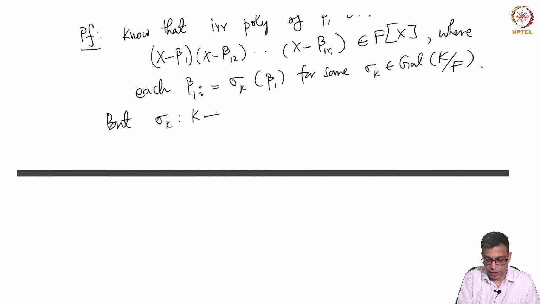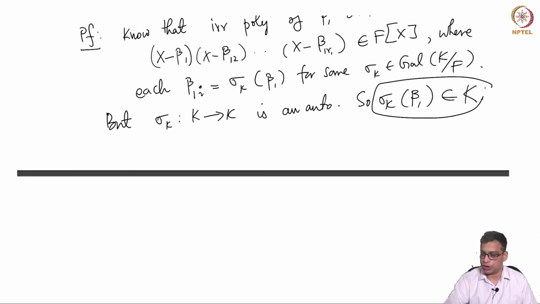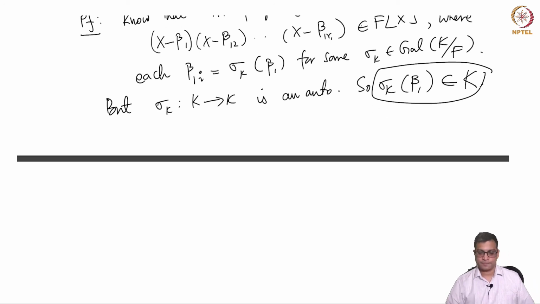Sigma_k is a function from K to K. So sigma_k of beta 1 is in K. This is the most important statement.